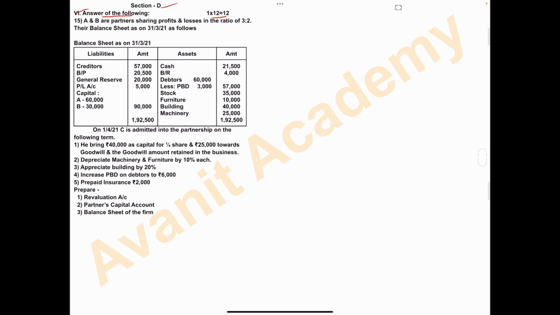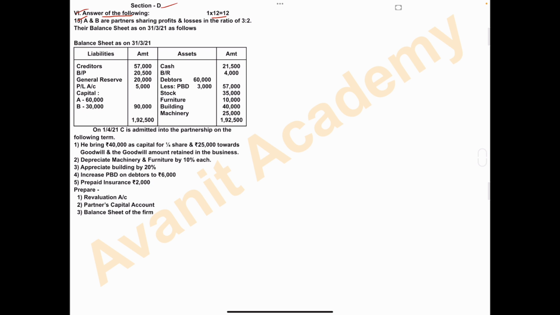Second, same revaluation account, partner's capital account and balance sheet when a partner retires from the partnership firm. Here only one question is there, that is preparing the revaluation account, partner's capital account and balance sheet of the firm when a new partner is admitted into the partnership firm. Let's start the problem 15.